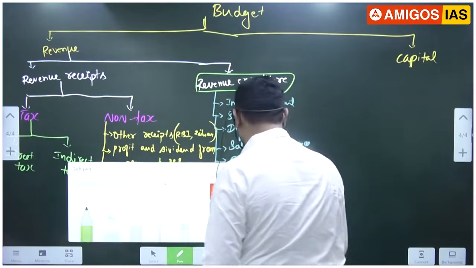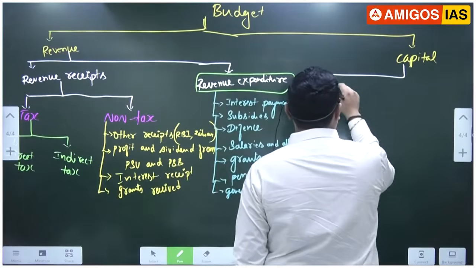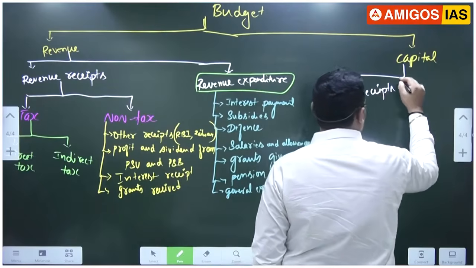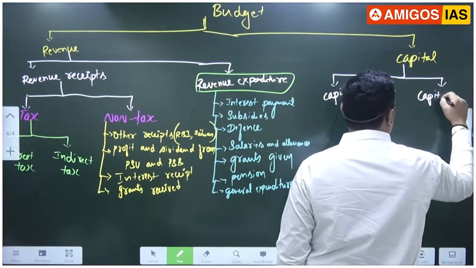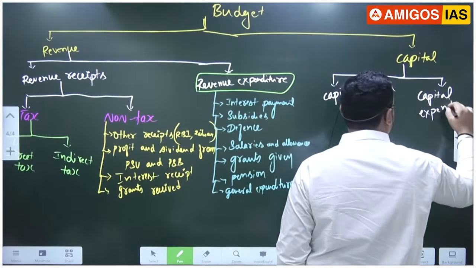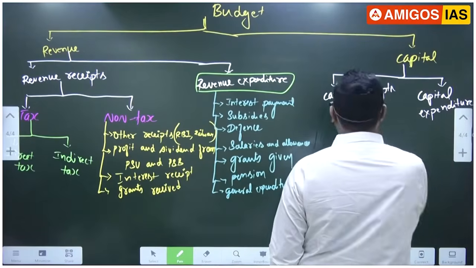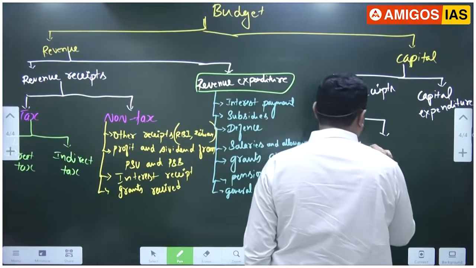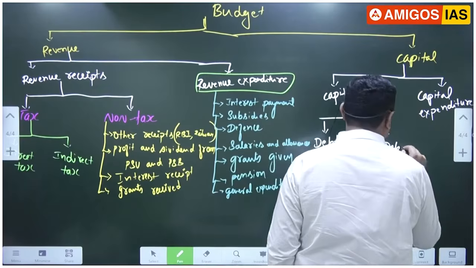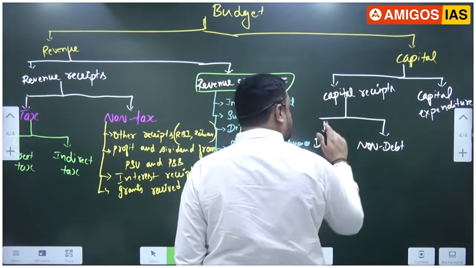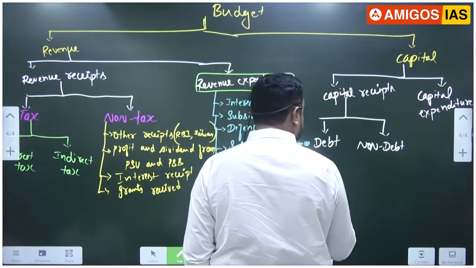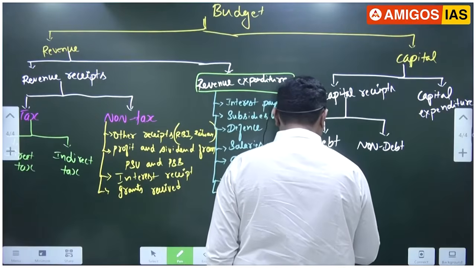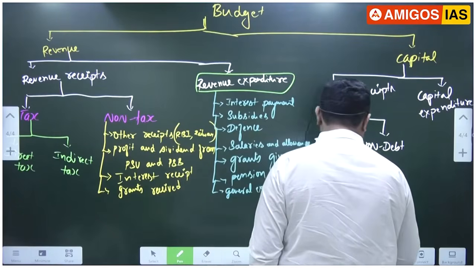Now in capital, again we have two types: capital receipts and capital expenditure. There are two types of capital receipts: debt capital receipts and non-debt capital receipts. Try to remember your financial market. Debt is borrowing. You can borrow from internal sources or external sources.